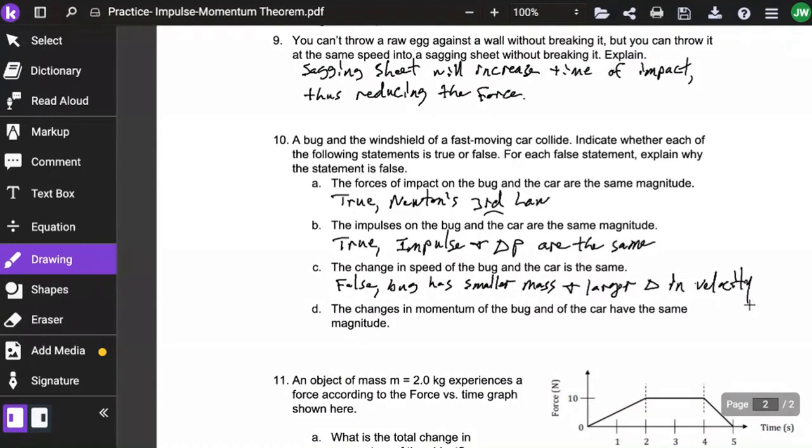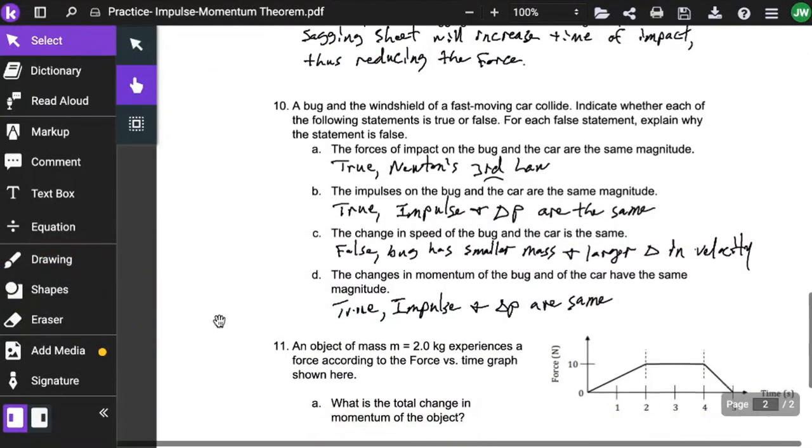10D. The changes in momentum of the bug and of the car have the same magnitude. This is true. Impulse and change in momentum for the bug and the car are the same. They experience the same force. They experience the same time of impact. Force times time is impulse, which is also change in momentum. When we look at the change in momentum side, because of the differences in mass, we'll have differences in change in velocity, but the product will still be the same.